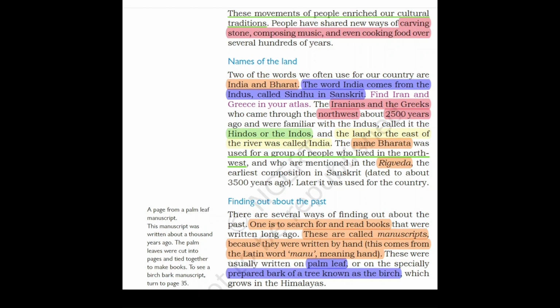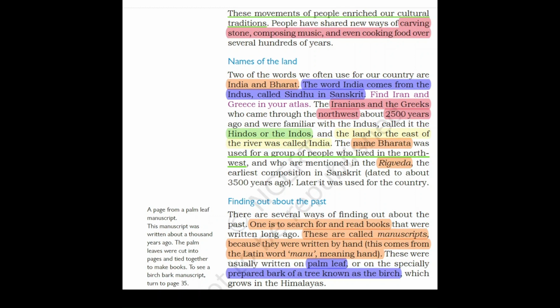So, how did the name come? The origin of the word India comes from the name of the river Indus. In Sanskrit, it is also known as Sindhu. The Iranians and the Greeks who came through the northwest about 2500 years ago called the Indus the Hindus. And in their language, H used to be silent. So therefore, Hindus became Indus. And from Indus, it becomes India. The land to the east of the Indus River was called India.